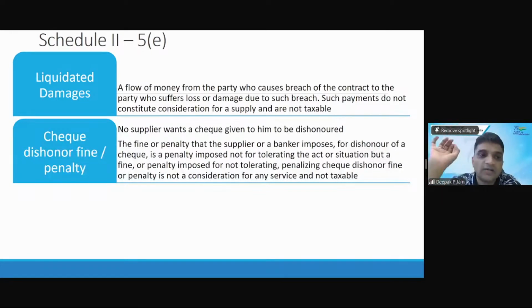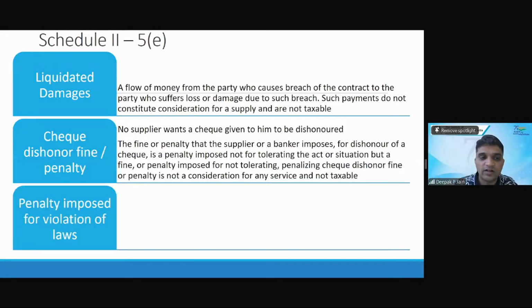It is not taxable because check dishonor charges are only to make sure that this person next time gives a check which gets honored. Otherwise, I will take legal action against him. For that reason, check dishonor charges have been charged, not as consideration for any return. The customer charging check dishonor charges is not giving anything in return, so it is not a consideration for any service and it is not taxable.